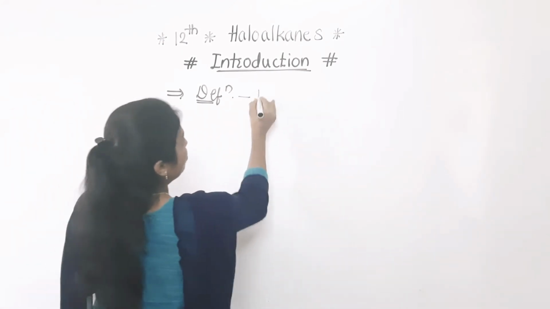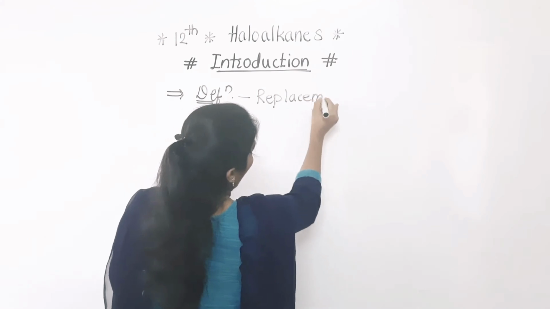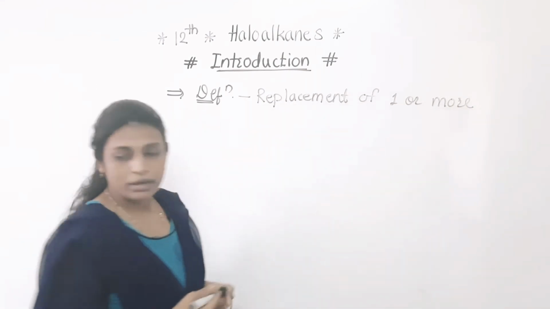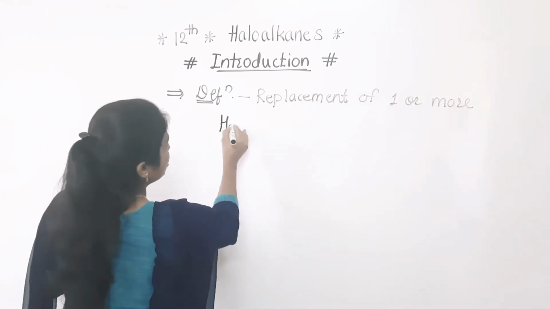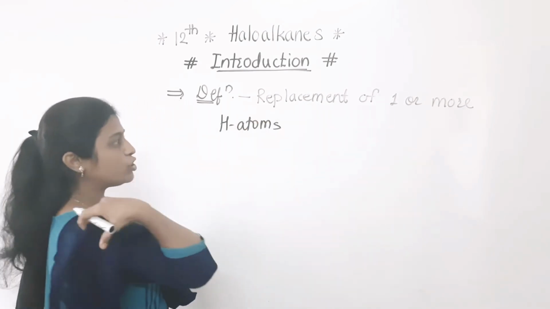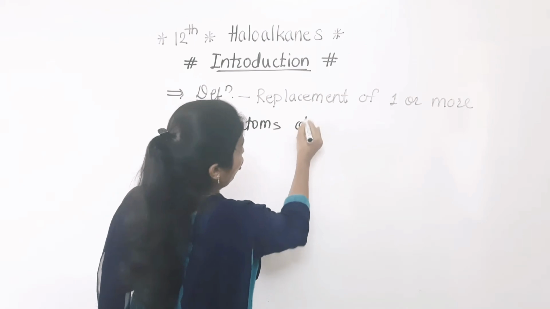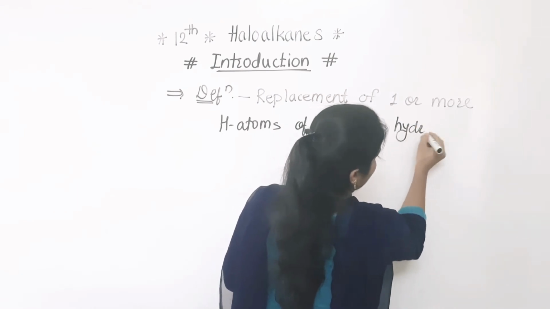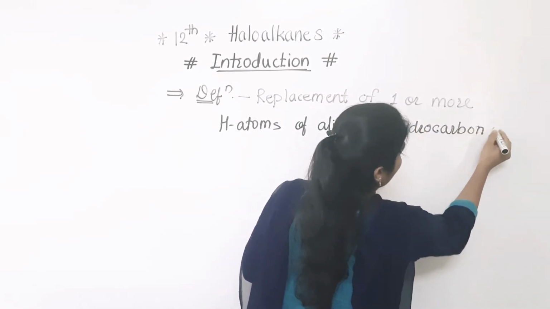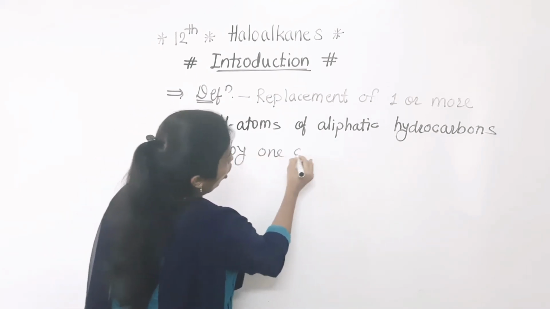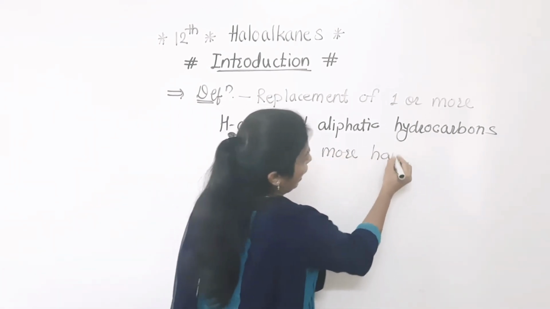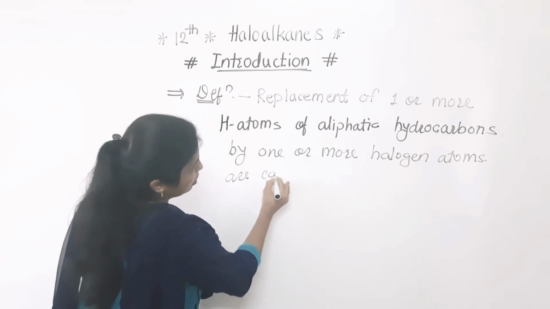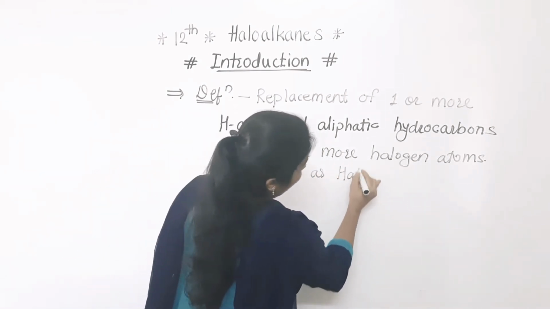The definition is that replacement of one or more hydrogen atoms of aliphatic hydrocarbons by one or more halogen atoms are called haloalkanes.